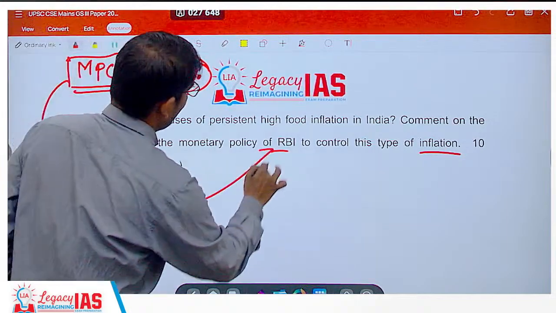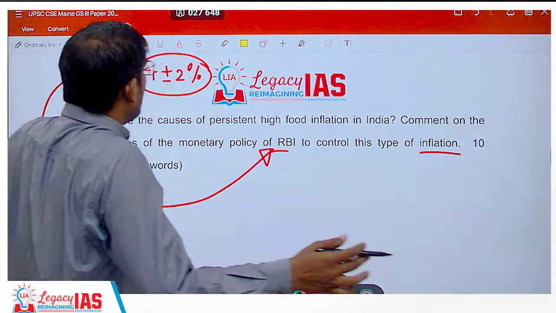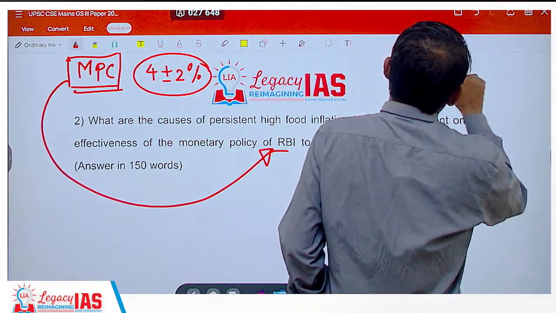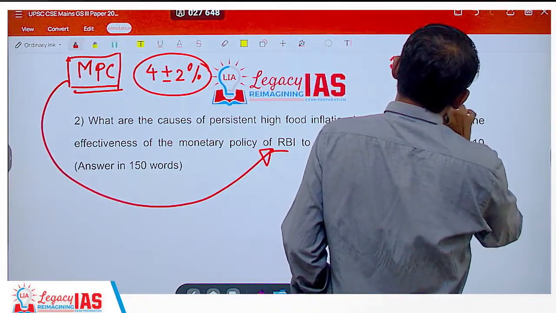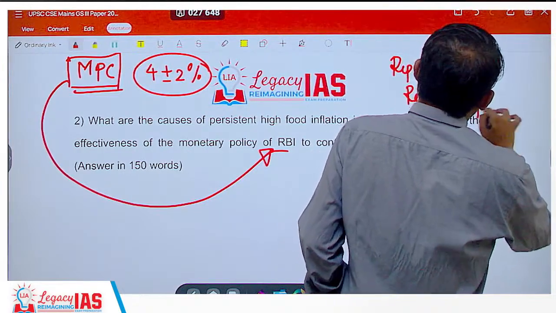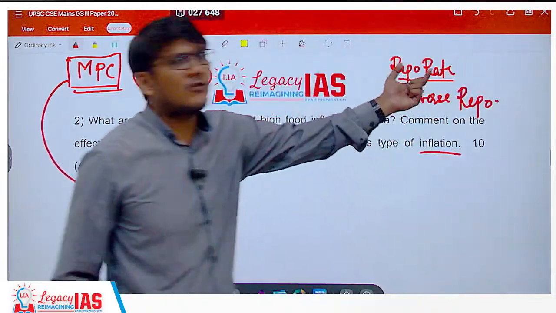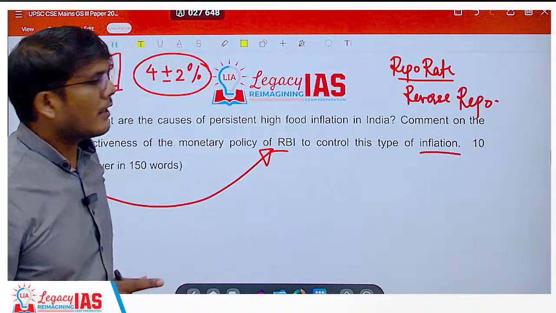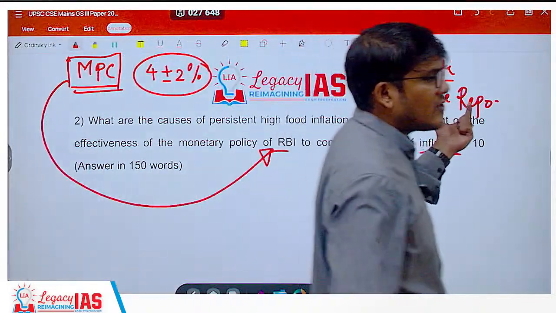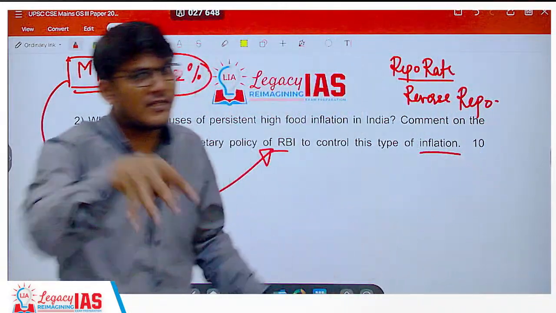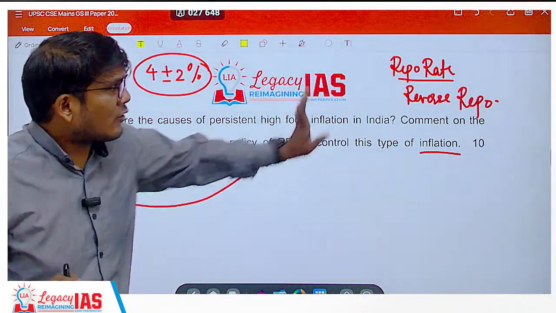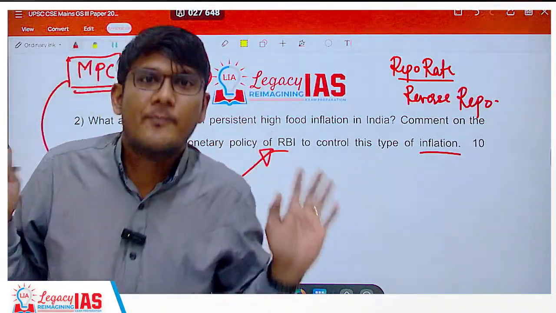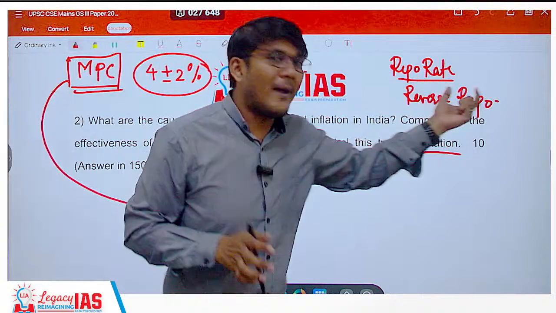What can the MPC, and the RBI in particular, do? They can just change the repo rate and the reverse repo rate. What is the repo rate? It is the rate at which scheduled commercial banks borrow money from the RBI. The reverse repo rate is the rate at which these banks park their additional money with the RBI. So this is only with respect to the rates of borrowing and parking money, just with respect to the banks.